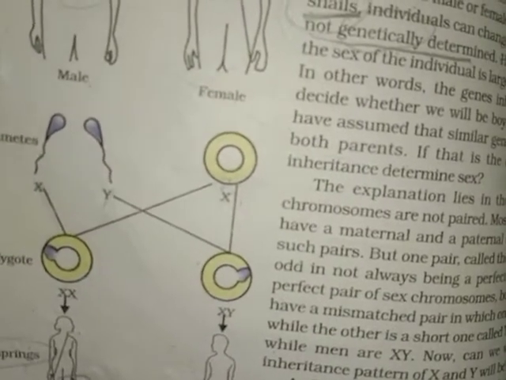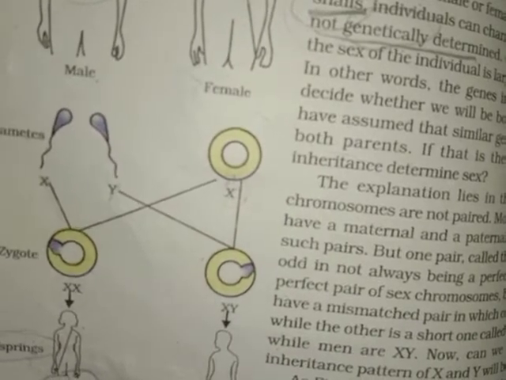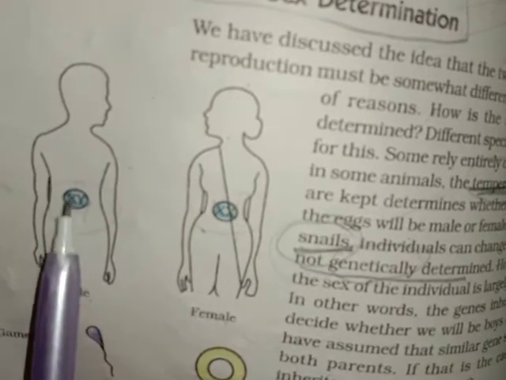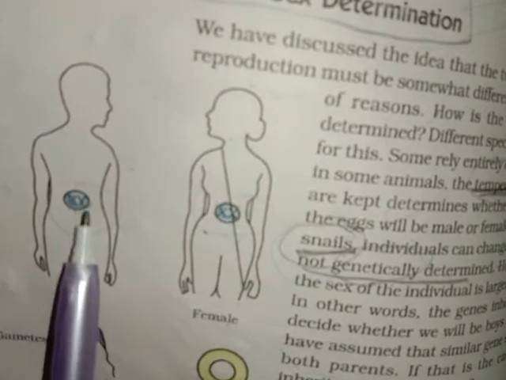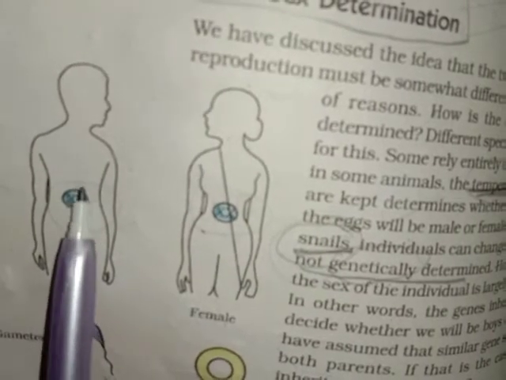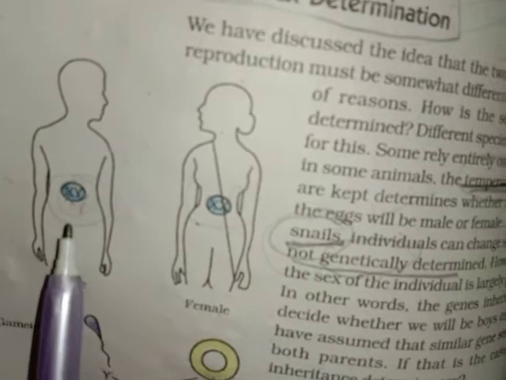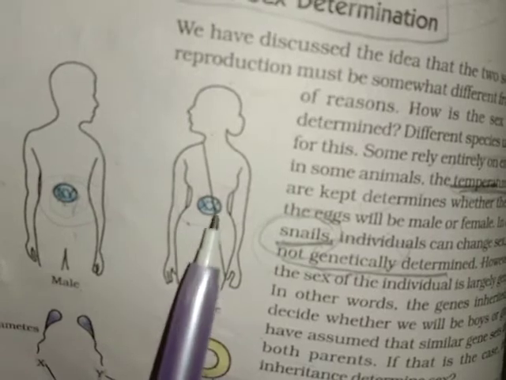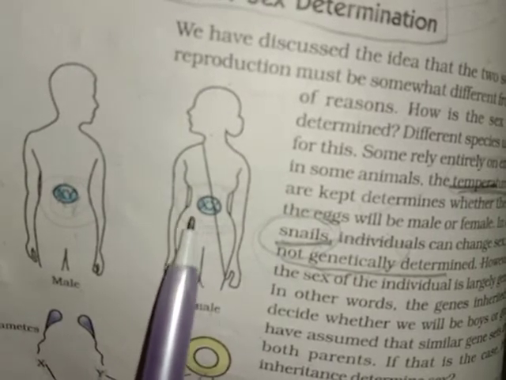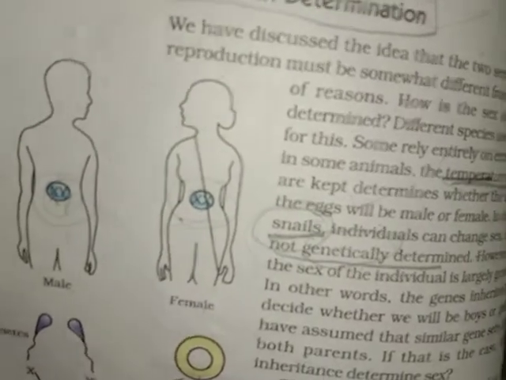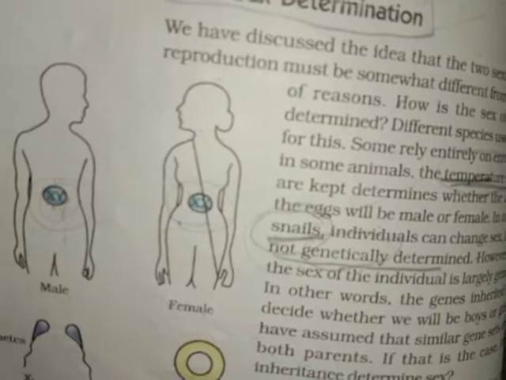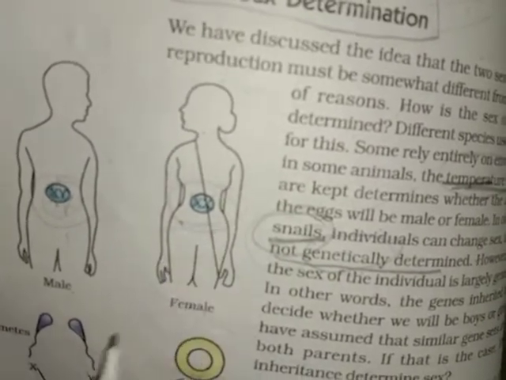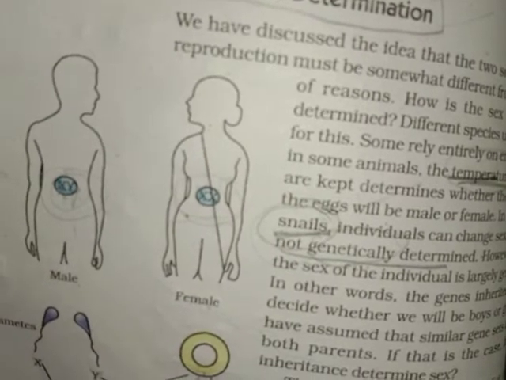It means that in humans, it depends upon the male which chromosome is given, whether an X chromosome or a Y chromosome. That chromosome determines the sex of the child, and it is not determined by the chromosomes present in the female. So there should be awareness in our society, which blames the female for the child being a female or a male.